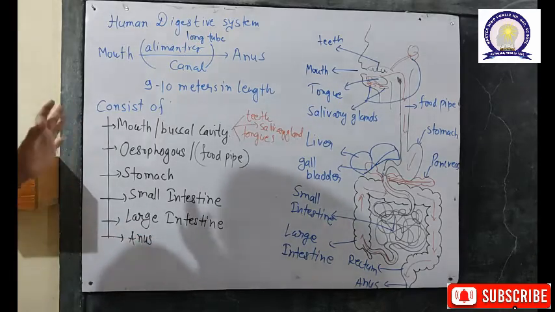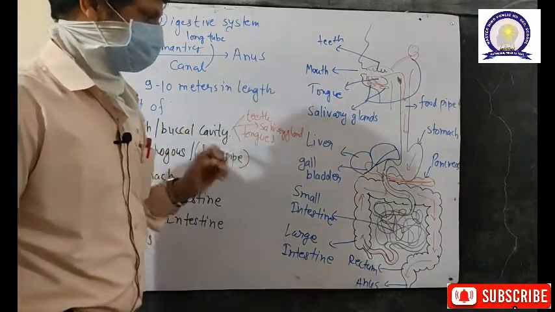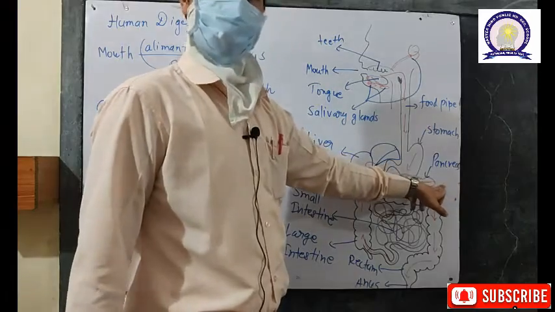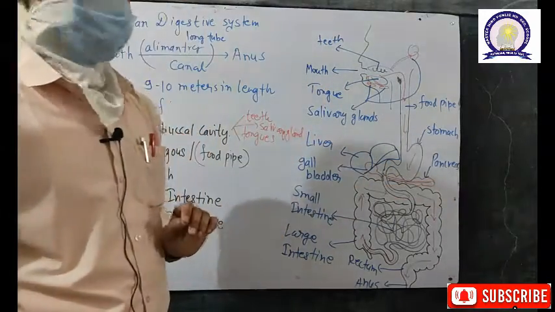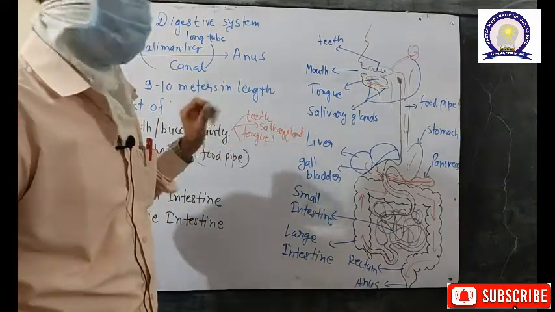Some important digestive organs are also present along with the alimentary canal. Those organs are the liver, gallbladder and pancreas. These also help in the digestion of the food. So in this diagram we will be discussing these organs which help in the digestion of the human being.